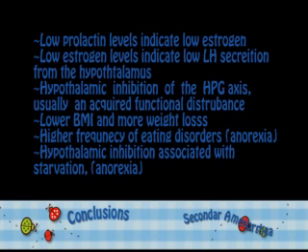Here are the conclusions for the girls with secondary amenorrhea. Low progesterone levels indicated that they probably had a low level of estrogen. Low estrogen is probably caused by a low secretion of LH, since this exists in a positive feedback loop. The hypothalamic inhibition of the HPG axis is usually an acquired functional disturbance, meaning that something in their body or their life had to change for them to develop this condition. The lower BMI, increased weight loss, and the high frequency of anorexia indicate the girls were probably suffering from starvation. It has been a proven link that starvation can lead to hypothalamic inhibition.